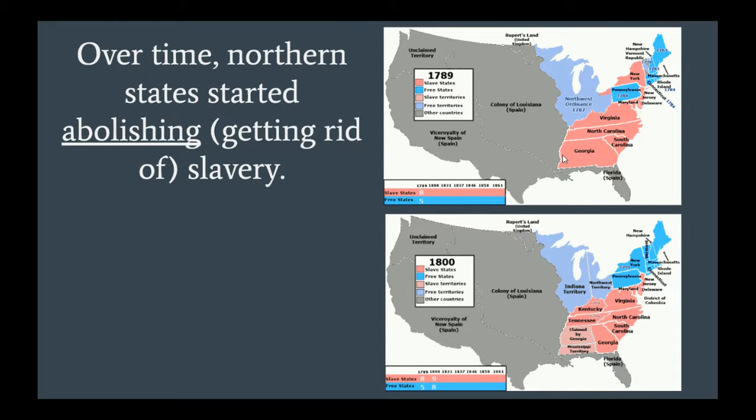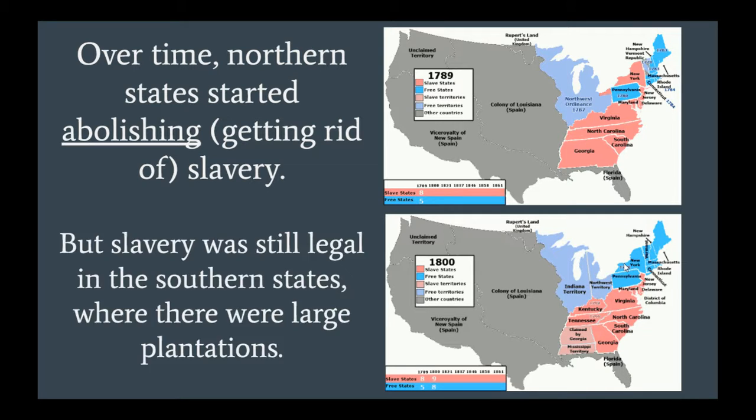Over time, more northern states started abolishing slavery. This is a vocab word that means getting rid of. So you can see the differences between the map in 1789 and 1800, where in 1789 there are fewer blue states, which according to this map means free states. But by 1800, 11 years later, most of the North has abolished or gotten rid of slavery. But slavery was still legal in the southern states, where there were large plantations.